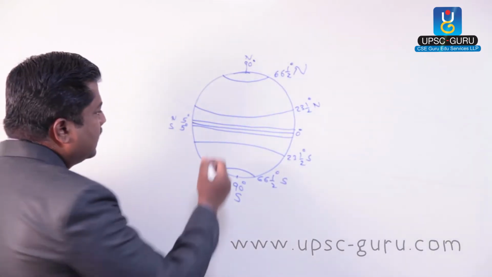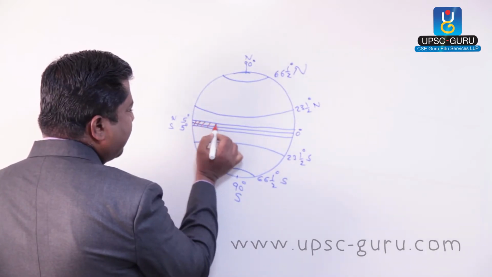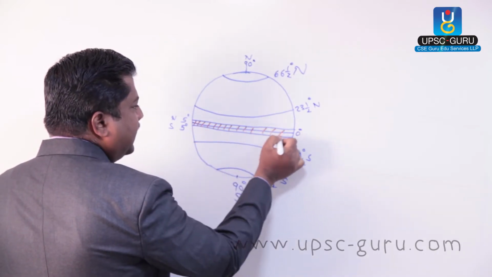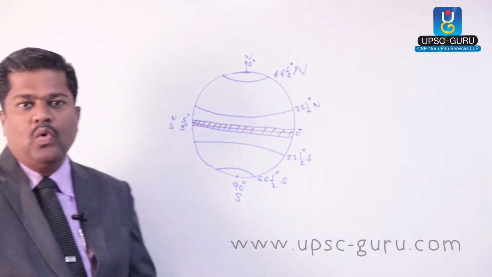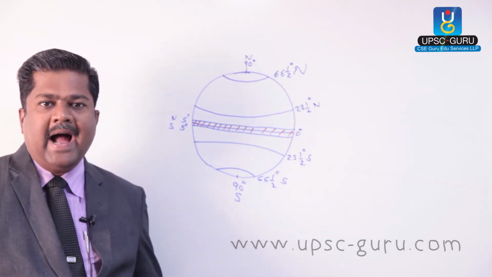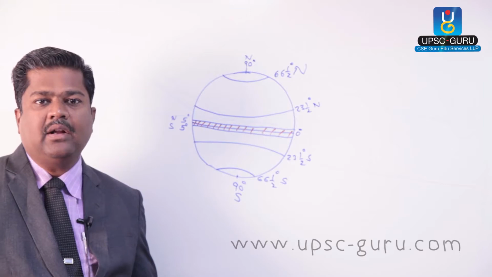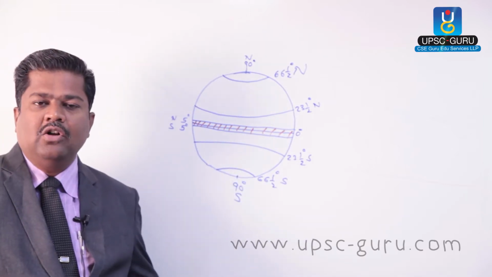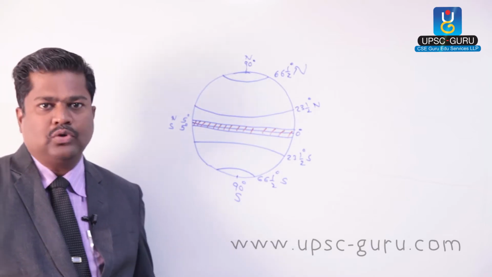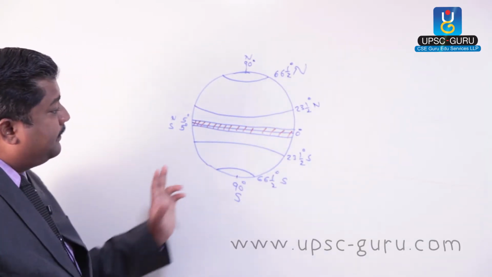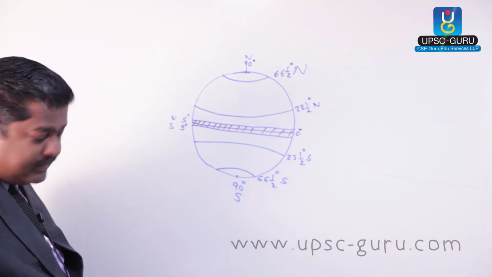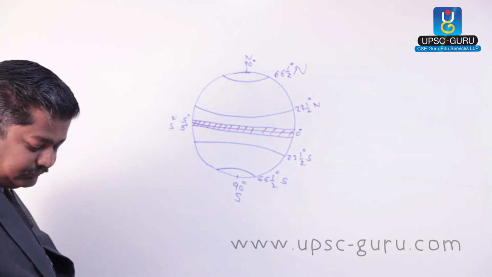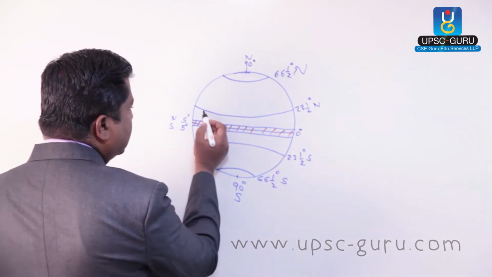Now this part receives sun rays throughout the year, either perpendicular or near perpendicular. So this part is always supposed to be hot. Now the remaining part I am showing here.